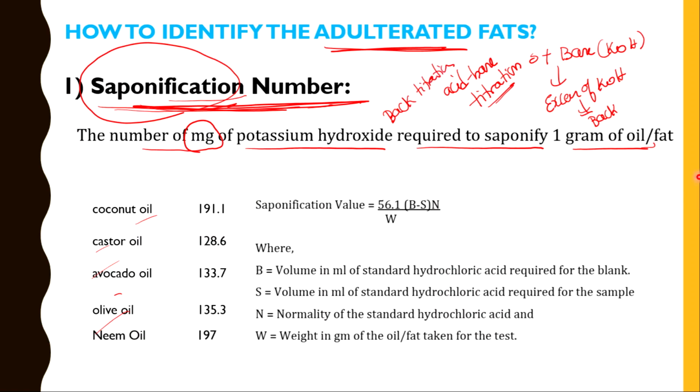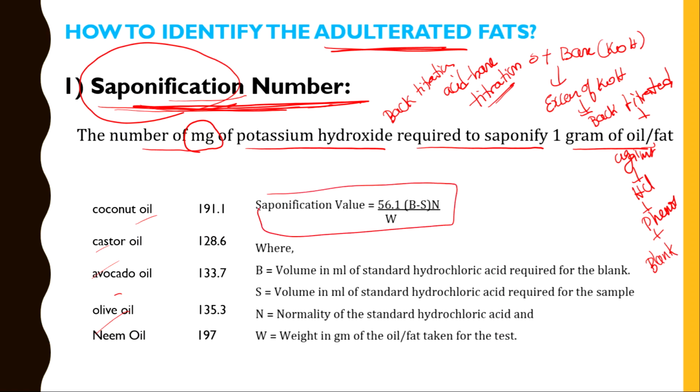So this excess KOH is back titrated against HCl, and phenolphthalein is the indicator. A blank titration is also carried out. Coming to the saponification value formula, saponification value is 56.1 × (B − S) × N divided by W.